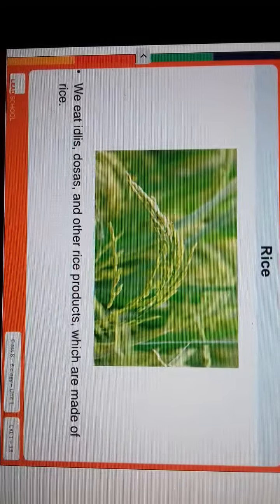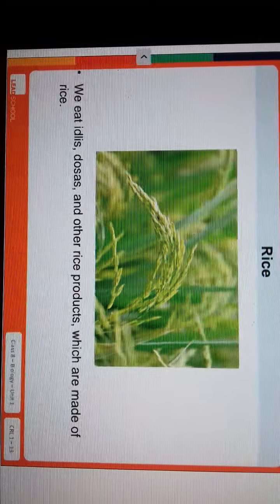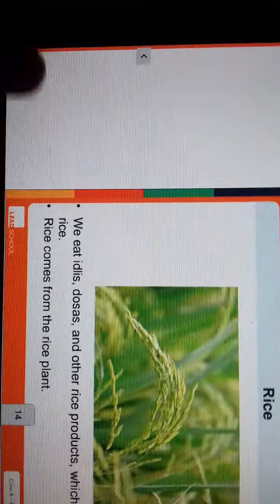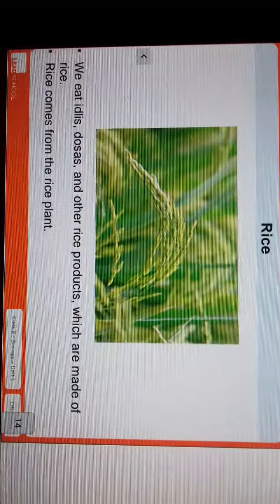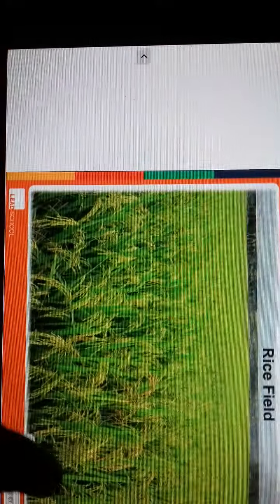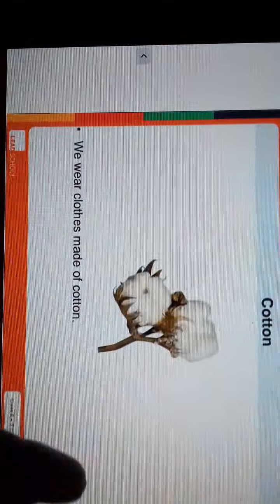Rice, this is rice. We eat idli, dosa and other rice products. These are made up of rice. And in the next slide, rice comes from the rice plant. This is the rice field and rice crop.